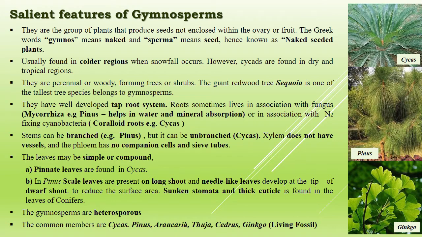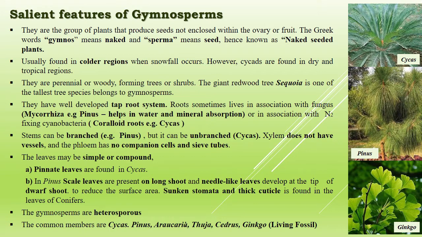The stems may be branched, may be unbranched. Unbranched stem, example Cycas, and the branched stem, example Pinus, Cedrus, etc. In gymnosperm members, we find various types of leaves. Leaves may be simple or may be compound. In Cycas, the pinnate leaves persist for a few years.